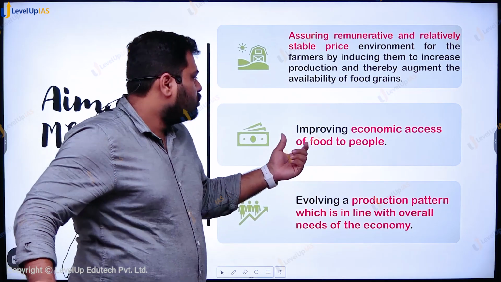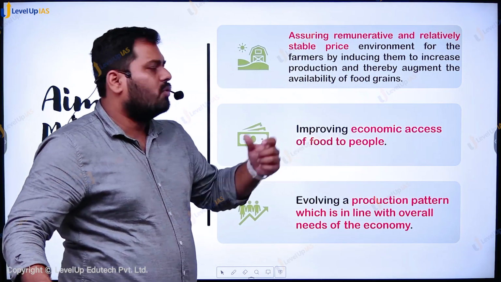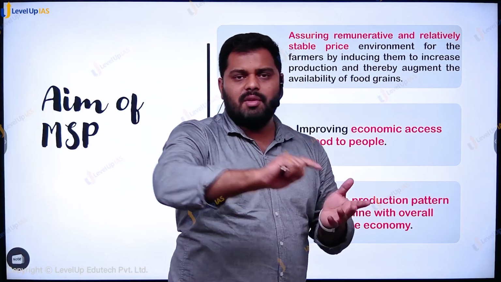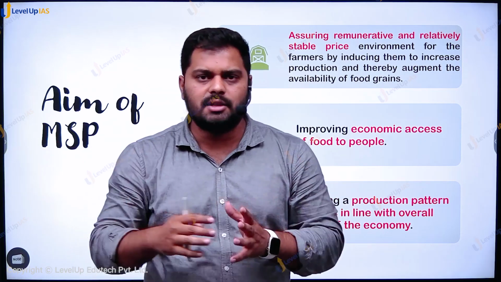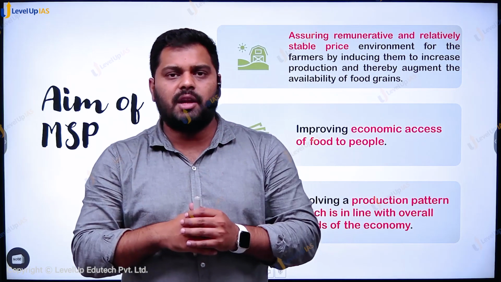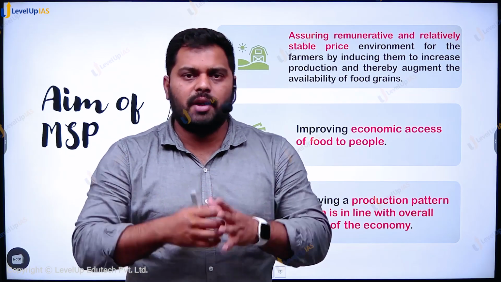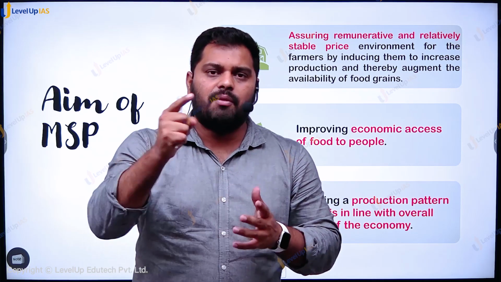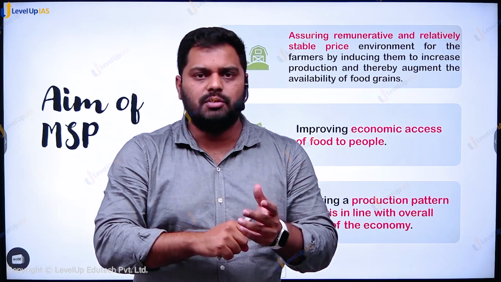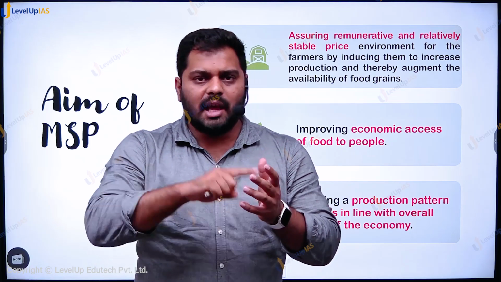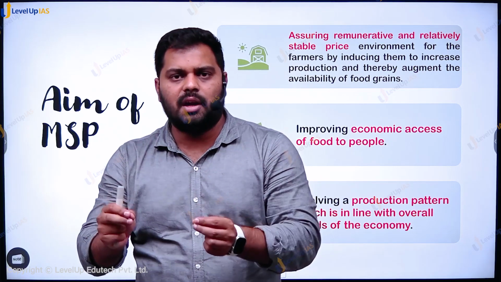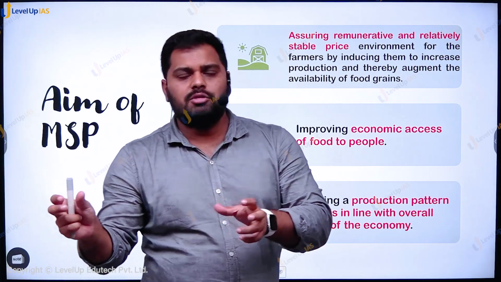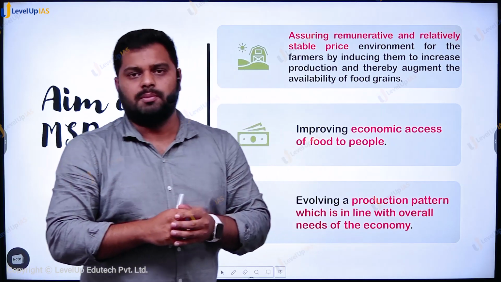Secondly, it is to improve the economic access of food to the people. As we have already discussed, these procured foods will be given at a subsidized rate through the PDS, so that the availability of food grains is taken care of. One of the important aspects of maintaining food security is the affordability and accessibility of food. So the government will try to supply those things at a cheaper rate so that even the poorest of the people, the Antyodaya, will get access to food.